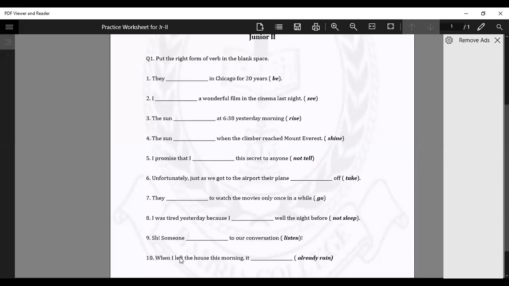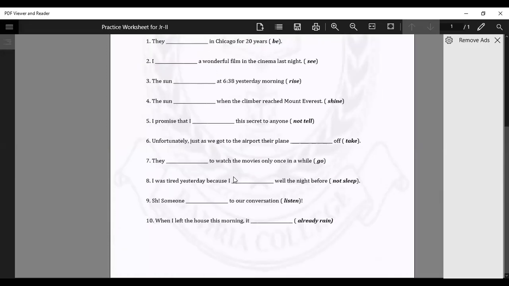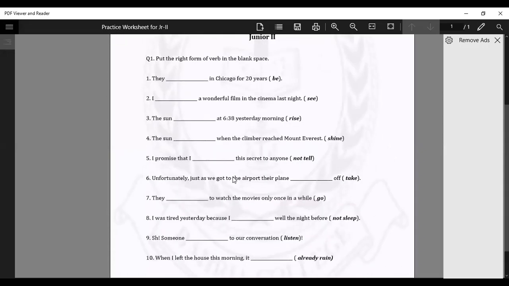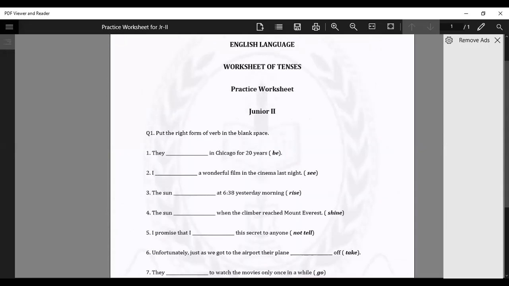Okay. When I left the house this morning, it dash already rain. It was already raining. Okay, good. This is the exercise for the ongoing session, and I have made another one for your homework.